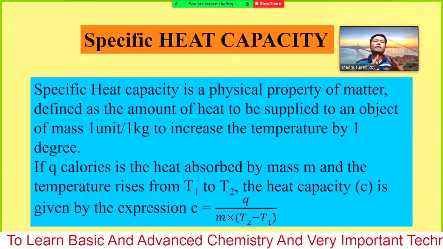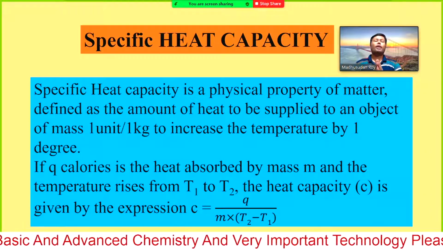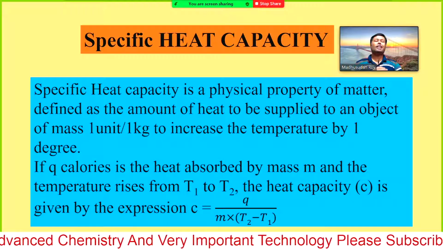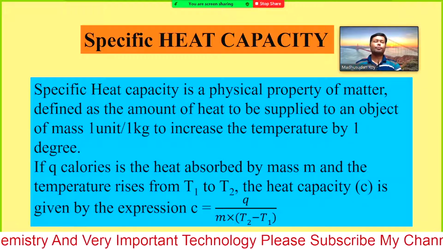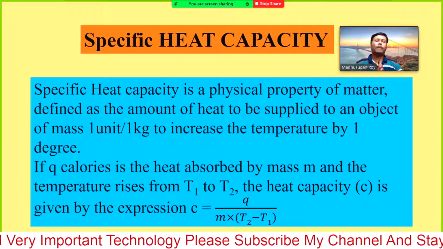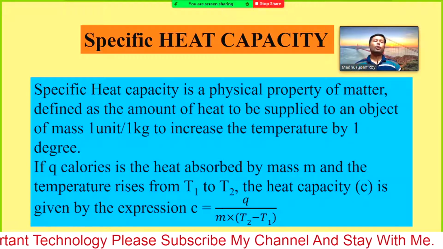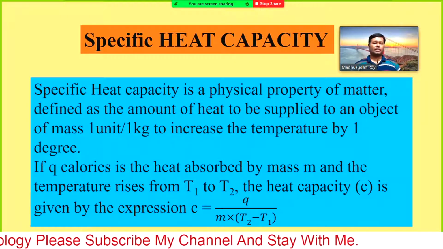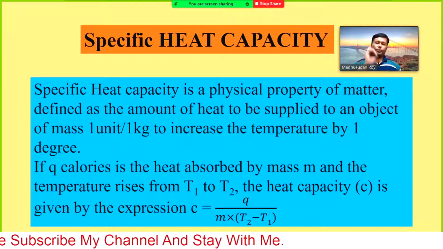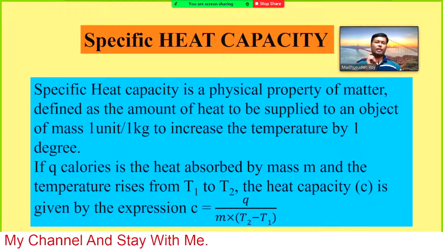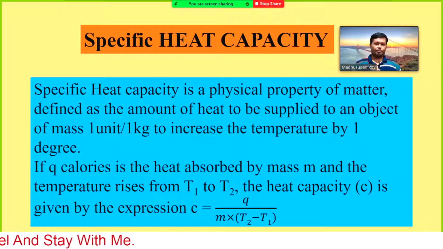So the change in energy or heat to change the temperature by 1 Kelvin of 1 kg of substance is known as the specific heat capacity, that is fixed for a substance at a certain temperature.